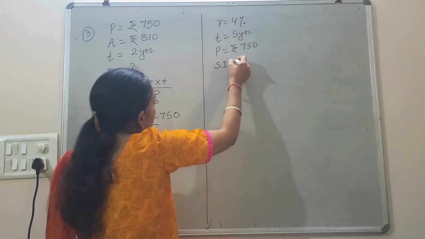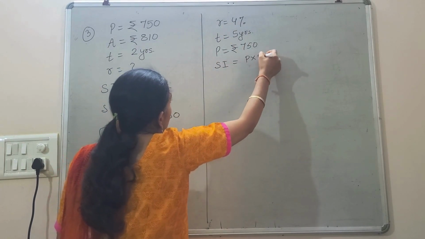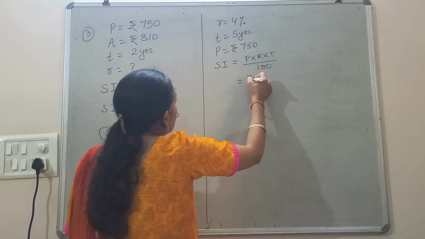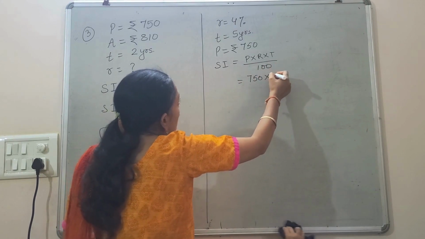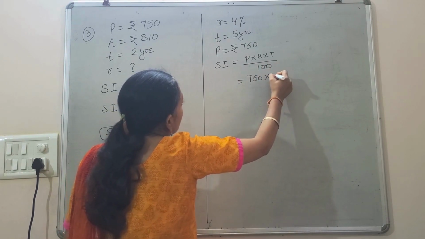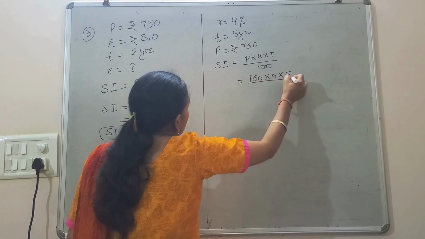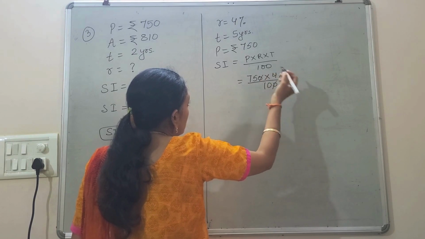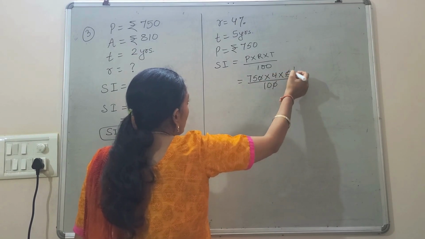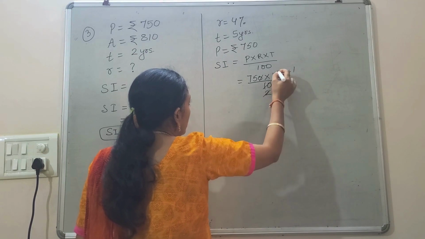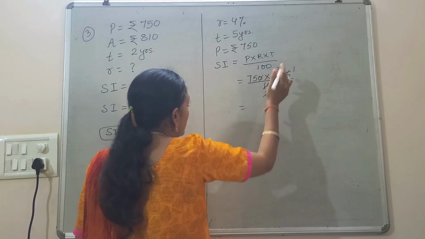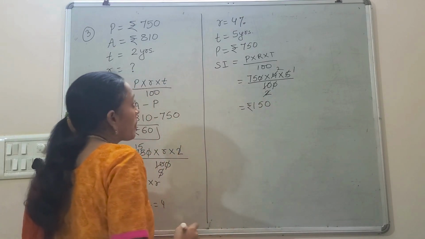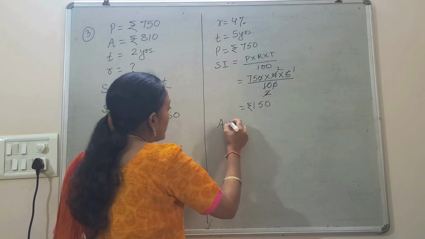So again I will put the simple interest formula. Now I hope you can do it. This is very simple. Principal 750 into 4 into 5 over 100. Again you will solve it. 0 cancels 0. 5 ones are 5, 5 twos are 10, and this is 2. And 75 into 2 is 150.